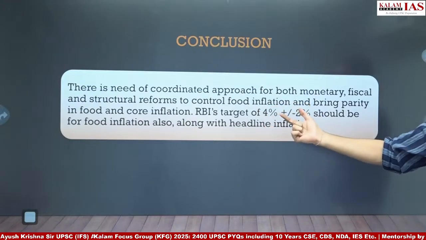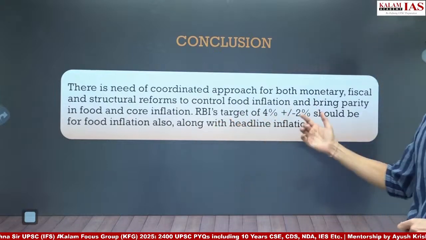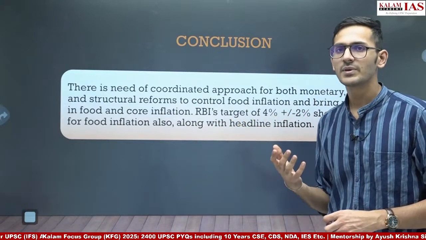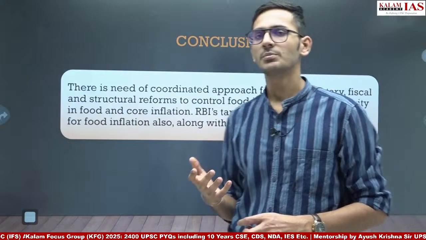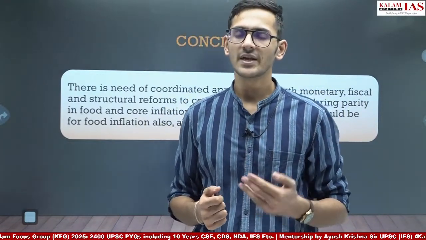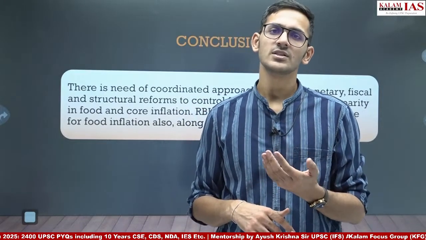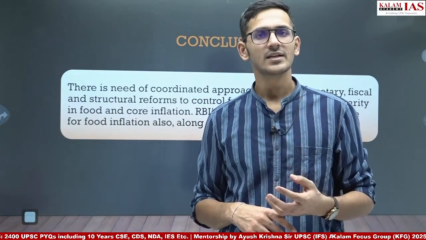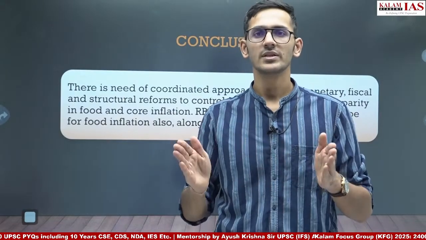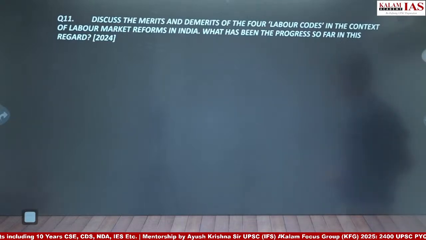An RBI target of 4% plus minus 2% should be for food inflation also, along with headline inflation. So as we know, the RBI is given the target by the Monetary Policy Framework Agreement to have 4% plus minus 2% headline inflation. The headline inflation should be in the range of 2% to 6%. So we can give a suggestion that the food inflation should also be targeted by RBI to be controlled in the range of 2 to 6%. And then we will move to the next question.